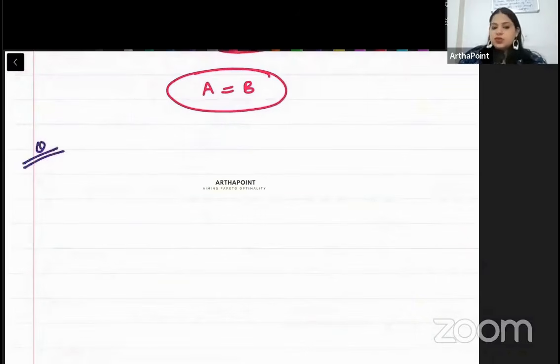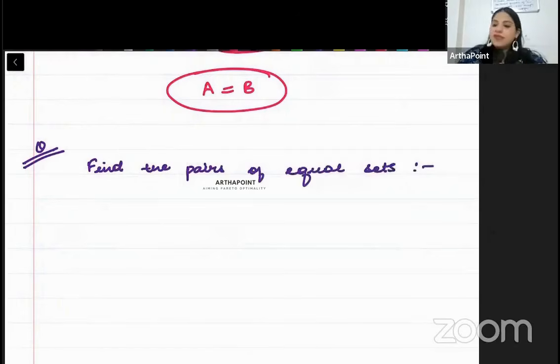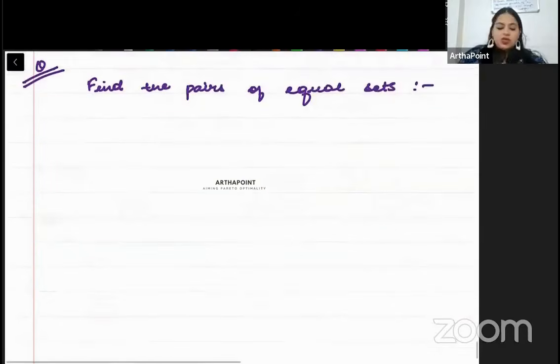Okay. Now बेटा, let us take some questions. So please write down. Find the pair of equal sets, if any. ठीक है. So please go ahead and take it. So the first one is A is 0.